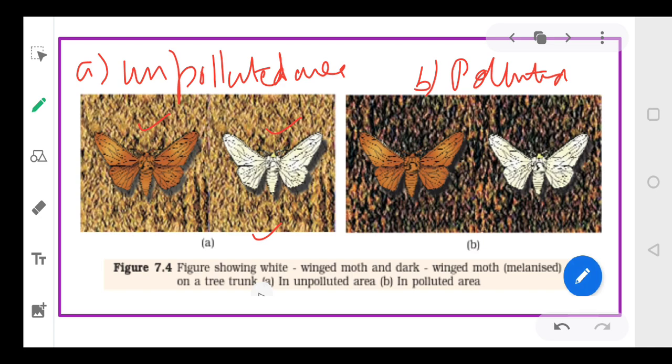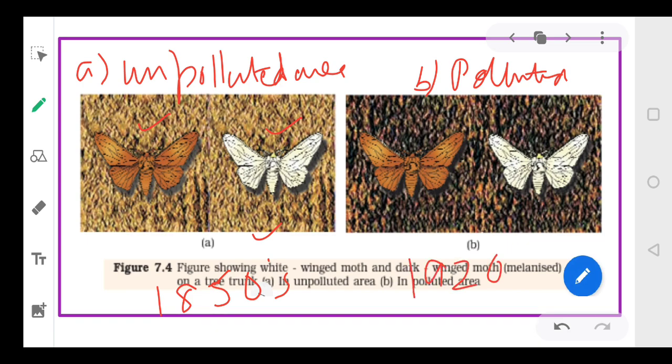So there were two moths, and we'll compare the survival ability in two conditions. One is a clear environment, which is called an unpolluted area, and second is a scenario after industrialization. The first photograph talks about the environment in the 1850s, while the second environment existed after industrialization in the 1920s.